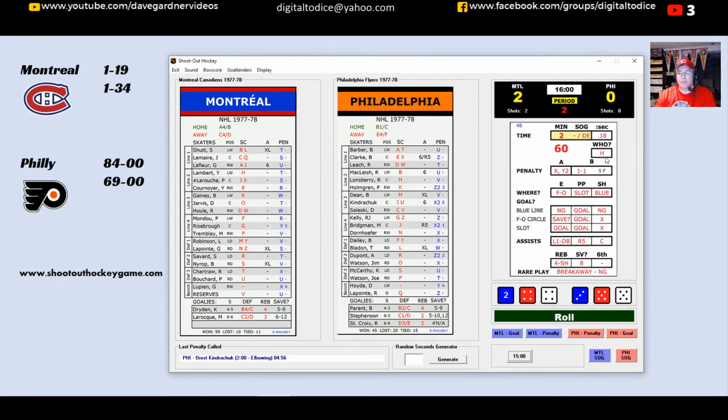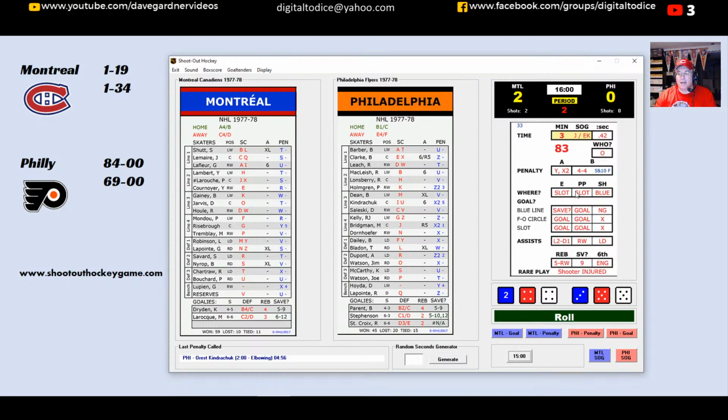So who's going to get the chance? Who is going to be H? H is Yvon Lambert. Yvon Lambert has the puck in the Flyer zone. Where is he shooting from? He's shooting from the blue line. So another long shot here on Perron. Lambert, long shot on Perron. He's got to make the save again.